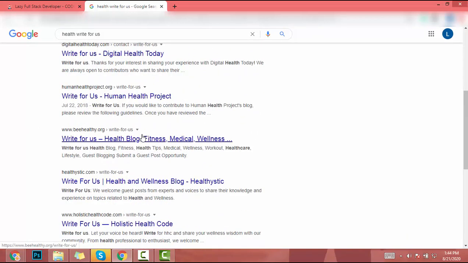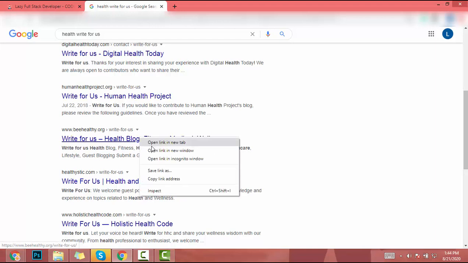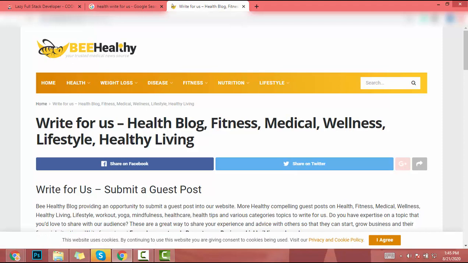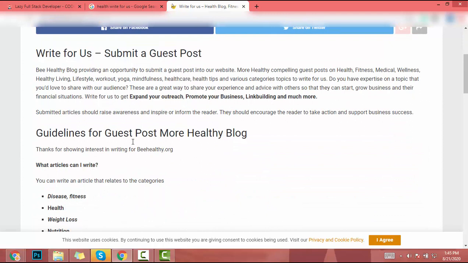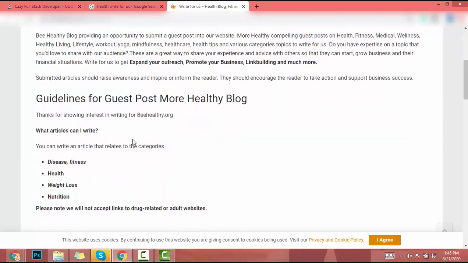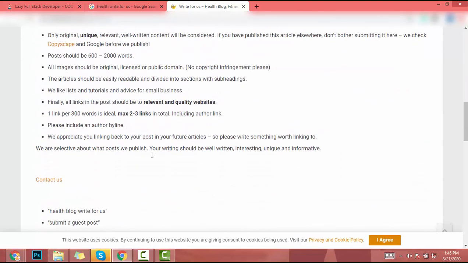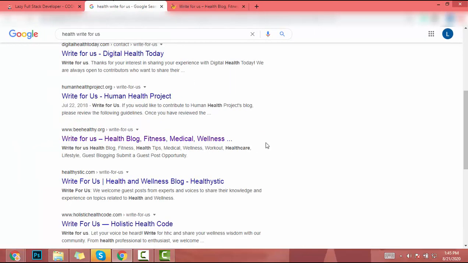If I click that link and go to some website on this list, I will see their rules and guidelines. So this is the easy and effective way to find high quality websites that already rank on Google for your niche. That means if you get backlinks from those websites, your website authority will increase and you may get some traffic to your website. If you read their write for us page, you will find how to send your guest post to their website and how many links you can add. So this is the way.